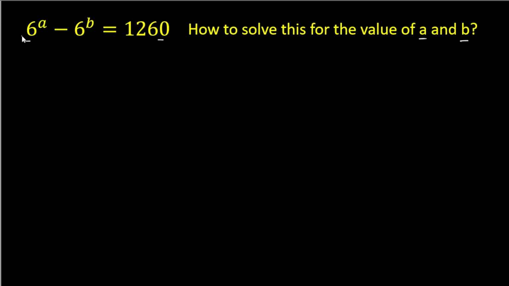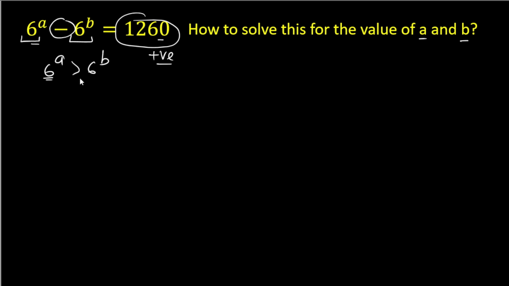Here in the left hand side we have two expressions, that is 6^a and 6^b, and we have a negative sign. It means 6^a will be greater than 6^b, because 1260 is a positive number. Since the left hand side value is bigger than the right hand side value, and the base is the same, 6 and 6, a will be greater than b.